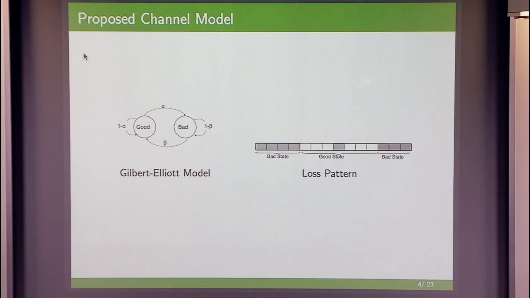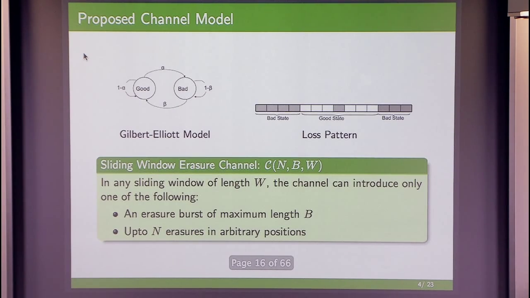And so ideally, we would like to find the best possible streaming code for a given rate that minimizes the packet loss rate. This turns out to be a rather difficult problem. In fact, I think even computing the loss rate for a given code is quite challenging, because all the effects from previous losses will carry over when the delays are finite. So because of that, we will focus on a simplification and consider what we will call a sliding window channel model.